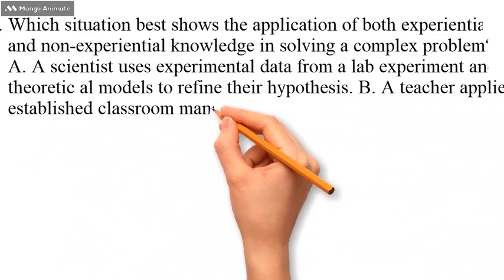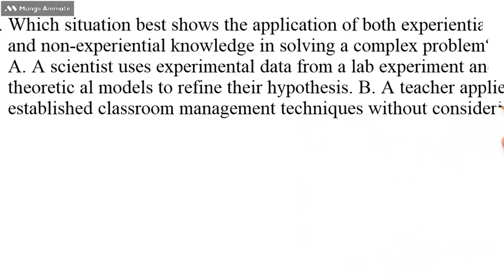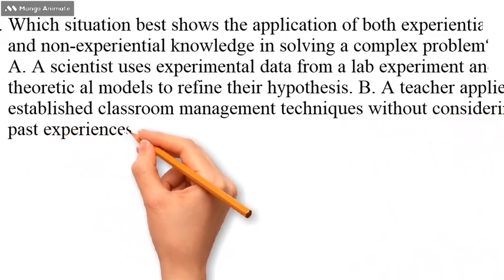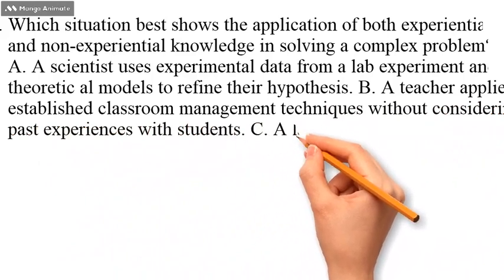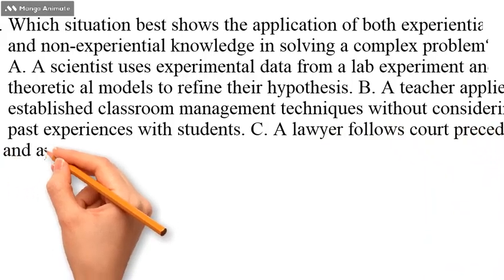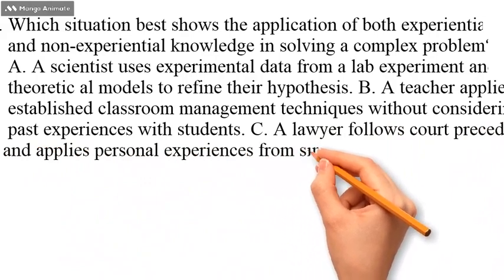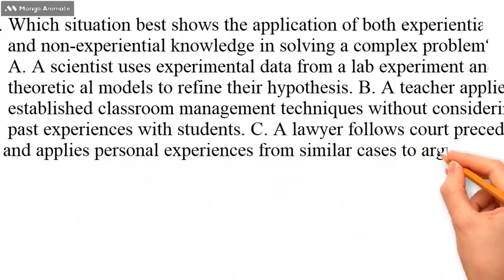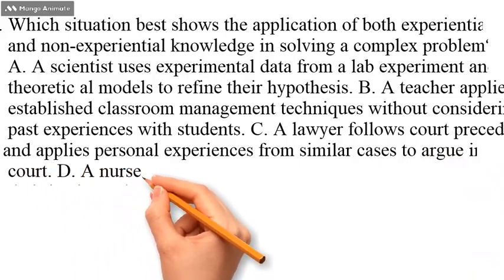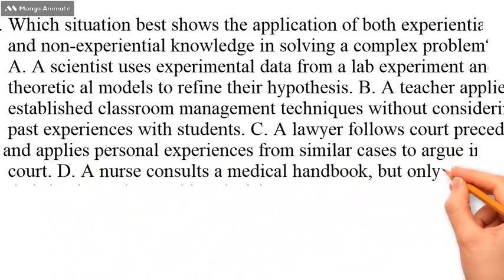A lawyer follows court precedents and applies personal experiences from similar cases to argue in court. Explanation. Experiential knowledge comes from personal experience and practice. Non-experiential knowledge comes from external sources like books, laws, or theories. In option C, the lawyer uses court precedents, non-experiential, and personal experience, experiential, which demonstrates the integration of both types of knowledge to solve a complex problem.